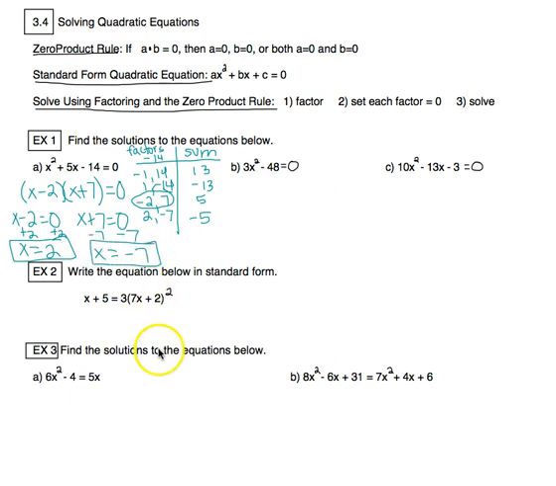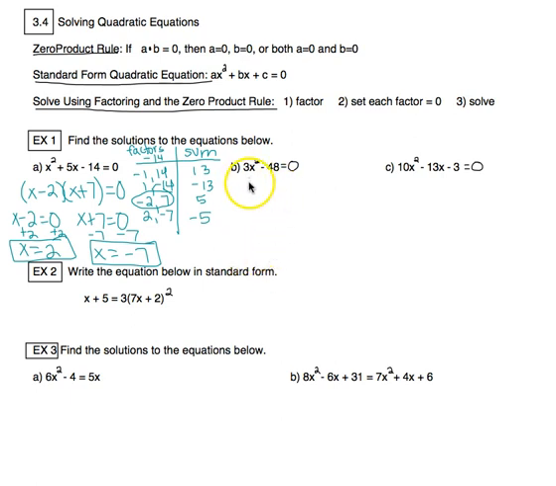I really caution you, make sure you do all 3 steps. What ends up happening sometimes is kids try to skip steps, and then they look at this and they say, oh, -2 and +7. Nope, those would not be the right solutions. And you can guarantee if it's a multiple choice that those are going to be choices. So make sure that you work out all 3 steps.